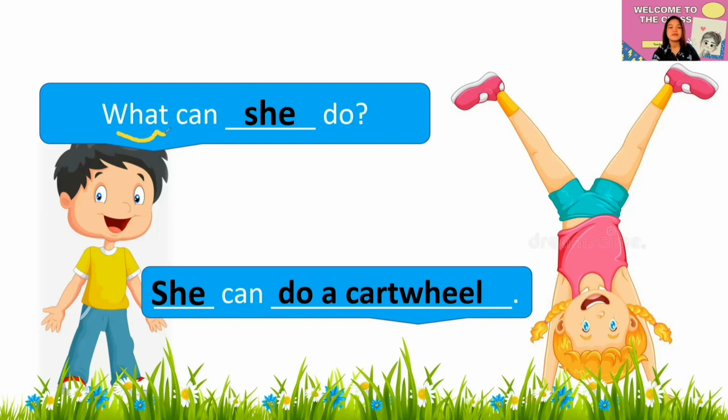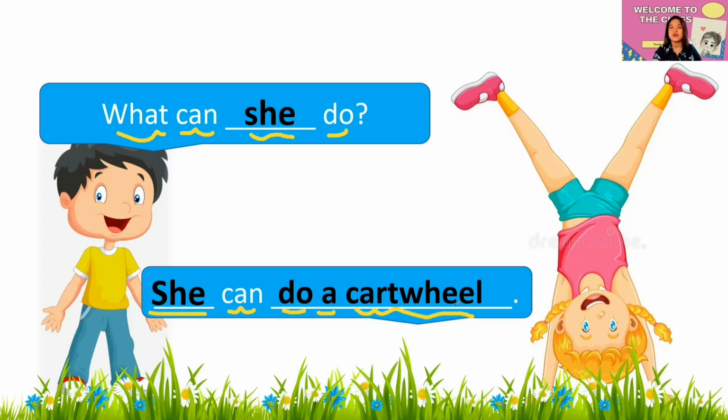What can she do? She can do a cartwheel.